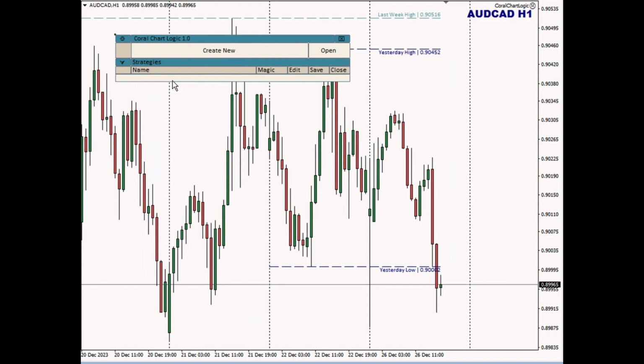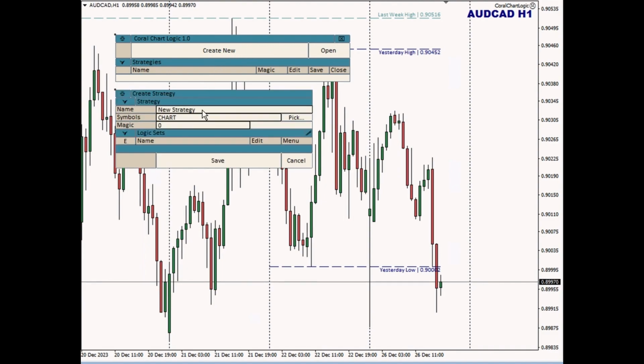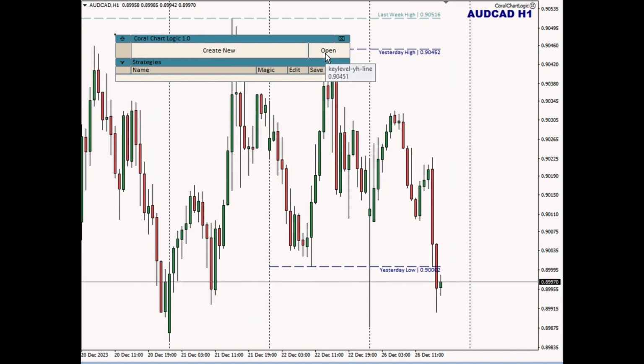So the first level of working with ChartLogic is this notion of strategies. And you see here I've got a section for strategies, and at the moment there are no strategies here. If I want to add a strategy into ChartLogic, I can either create a new strategy. This is a very large button here that I can click, and that brings up the new strategy dialog. And I can also open existing strategies from disk.